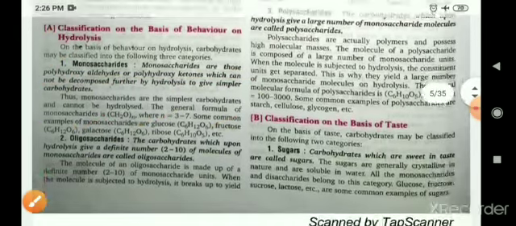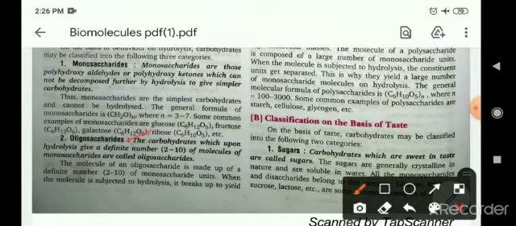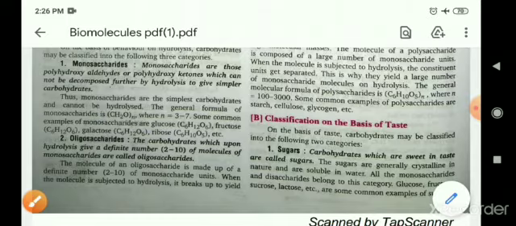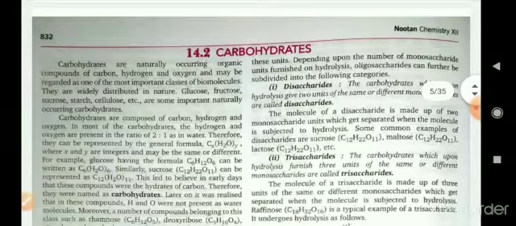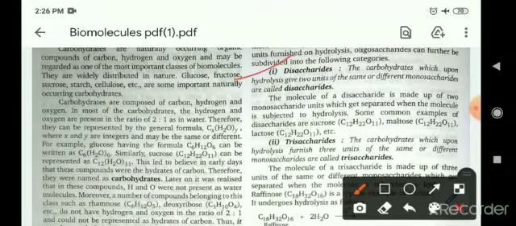Now come to the oligosaccharides. Means the carbohydrates which upon hydrolysis give a definite number of molecules, means 2 to 10 molecules of monosaccharides, are called oligosaccharides. Oligosaccharides are classified into disaccharides, means those types of carbohydrates which on hydrolysis give 2 units of the same or different monosaccharides. For example, sucrose. Sucrose on hydrolysis gives glucose and fructose.